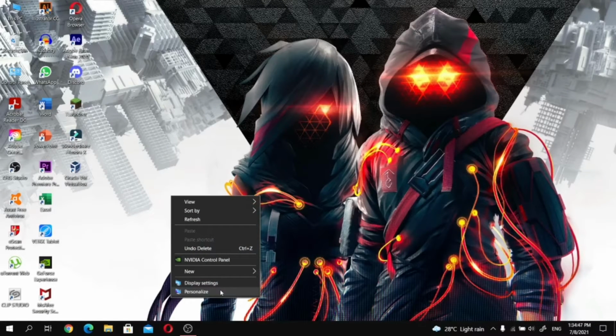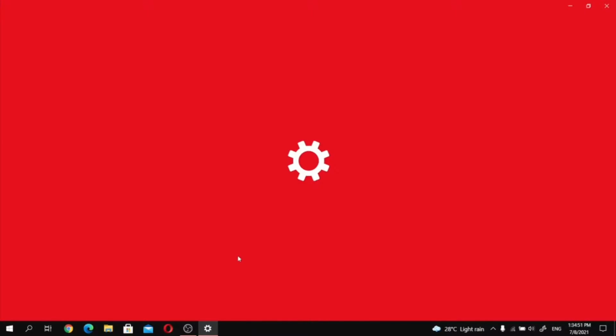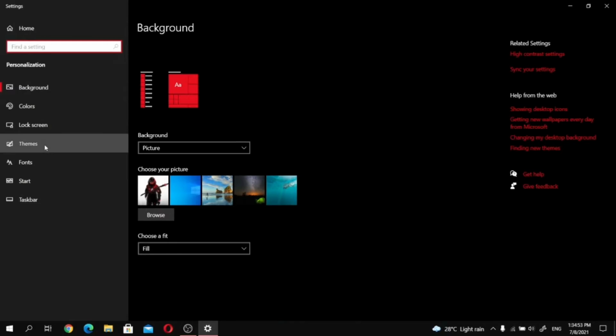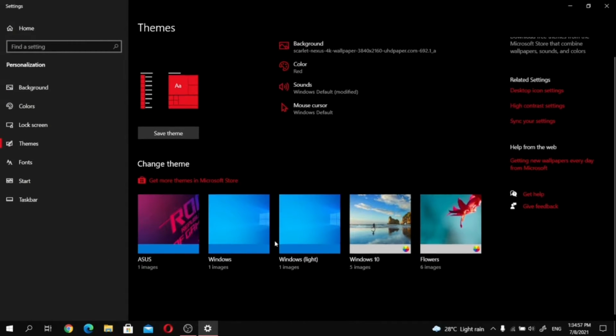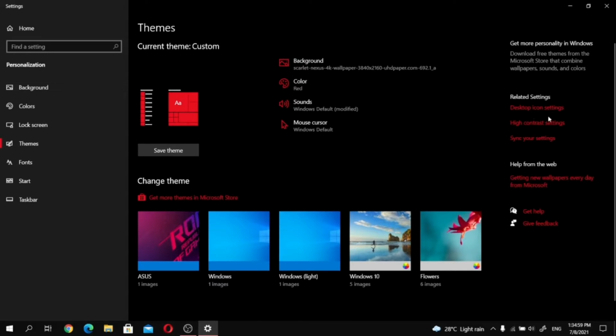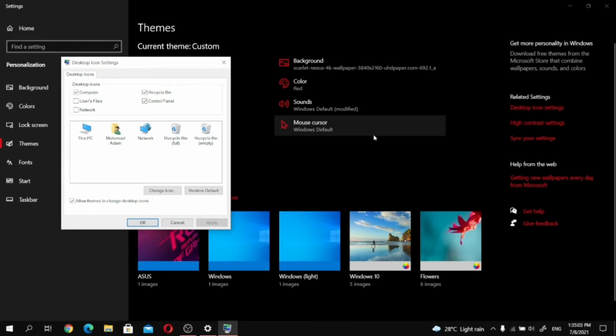Firstly, we right click and then choose personalize. Then we search for themes and view the related setting, the desktop icon setting, and then we click the user files and network.